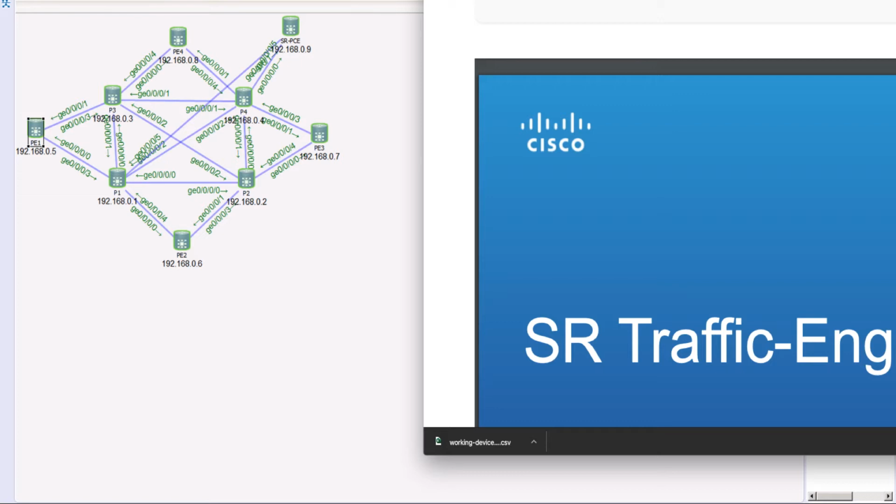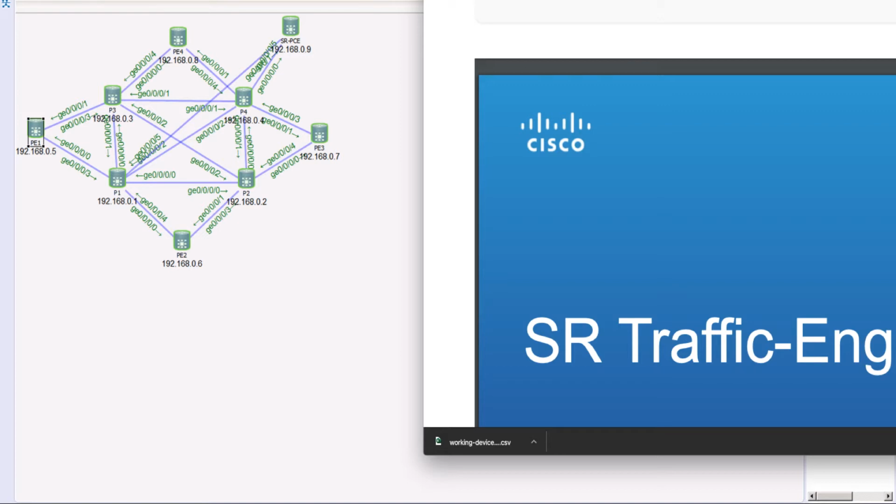Don't worry, I will walk you through all the config that is needed on every single node. That way, when you are building up your lab, you know what is the configuration that we need to do to enable segment routing traffic engineering in our topology.